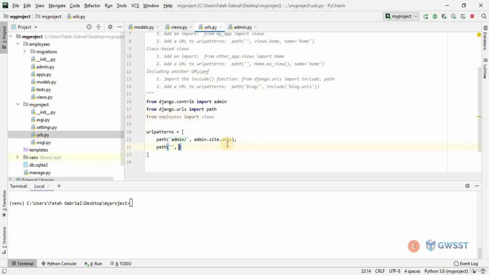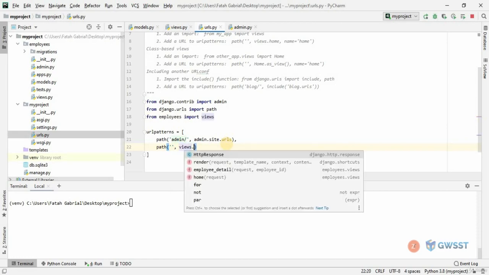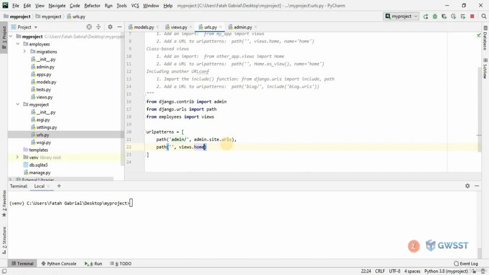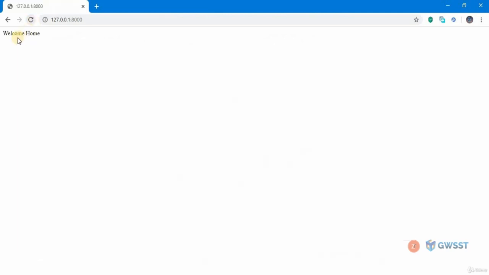Now here we're going to say views.home, and this will have a name. I'm going to call this home. Save that. I'm going to give a comma here, as we're going to add more details. Let's get back to the browser and hit refresh. I can see we get our home page.